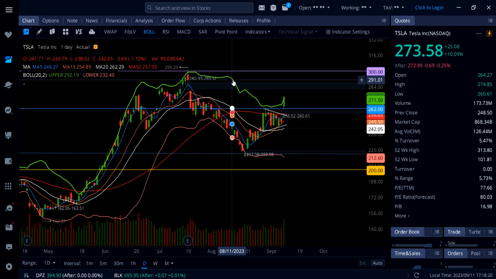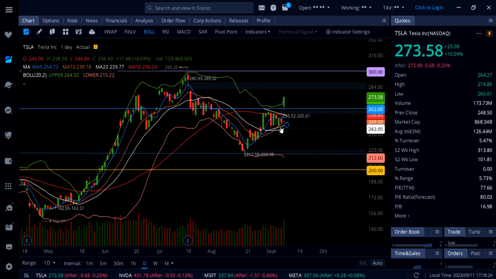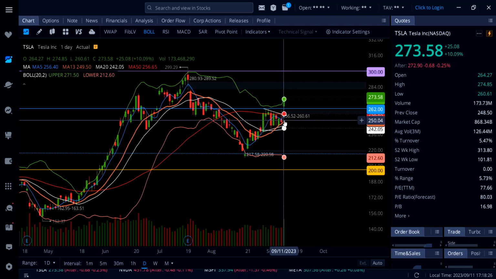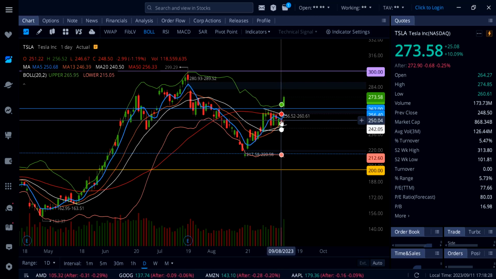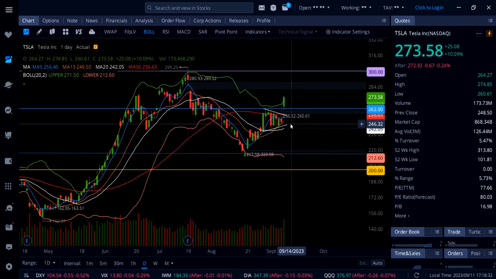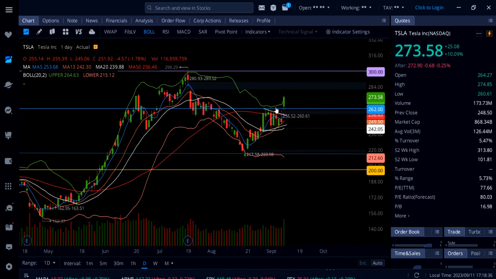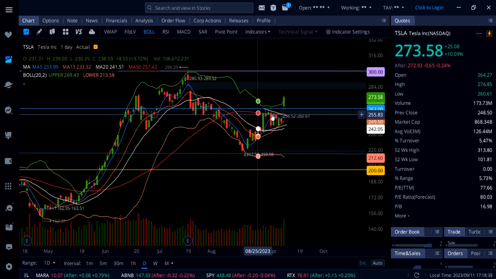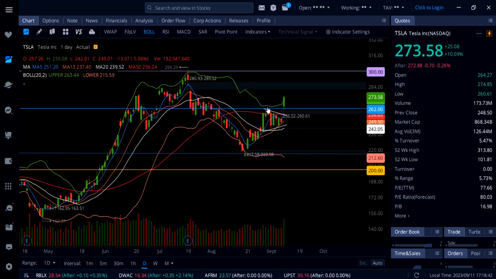But I think you're going to see a retest of this breakout, and now we got this massive gap down here at 256. So on a pullback, you want to watch the support down here on Tesla, and that is around 266, 262. That would be retesting this breakout, and that would be a dip buying opportunity if Tesla can hold 262 as a support.